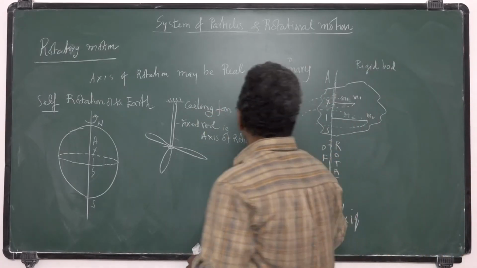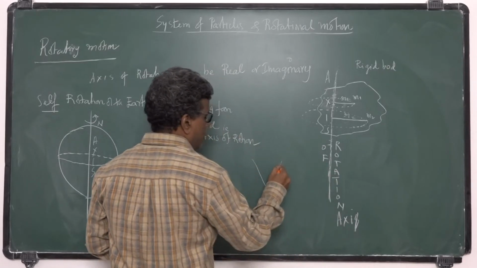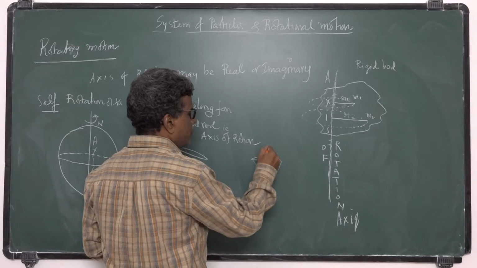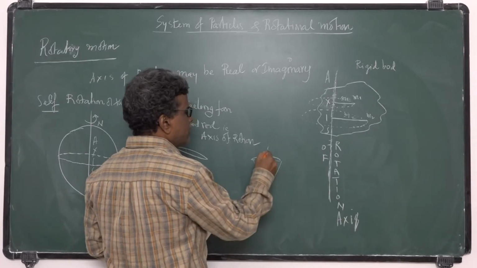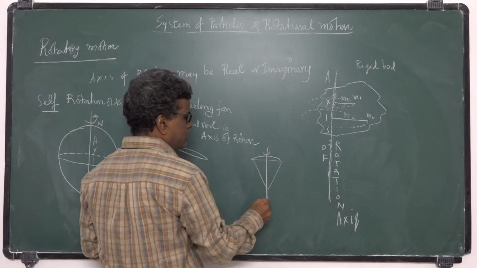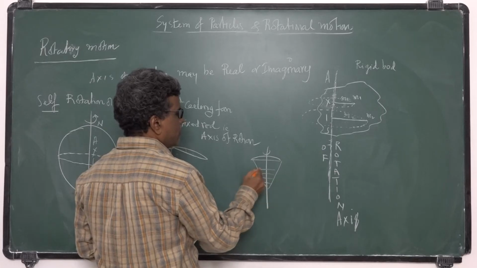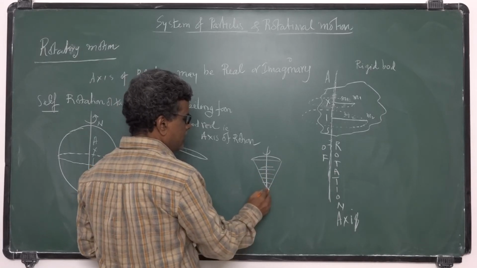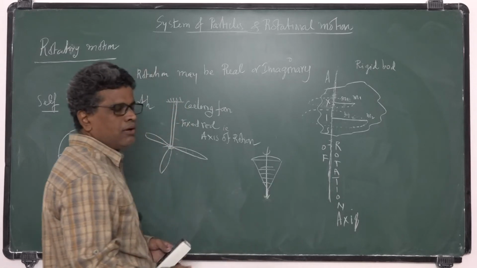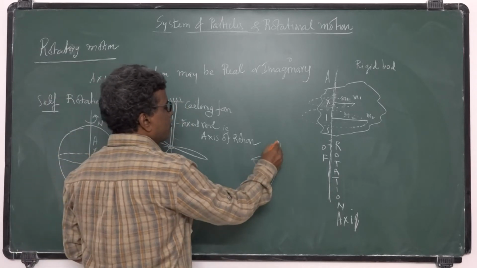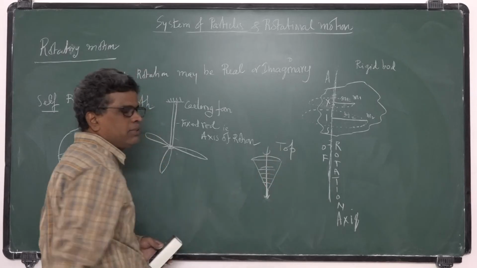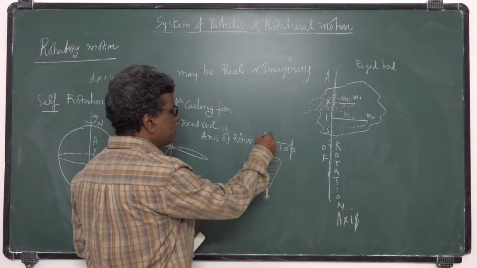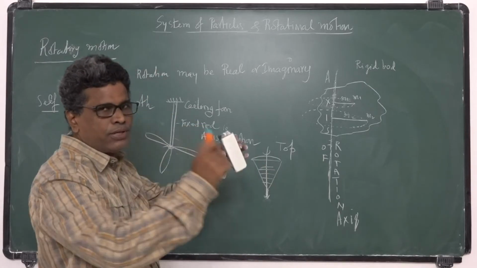Suppose in the case of a top, children will play with the top, isn't it? This is the axis of rotation. There is a needle fixed here. Children play with the top. So here this is the axis of rotation, and on this axis the top will rotate.